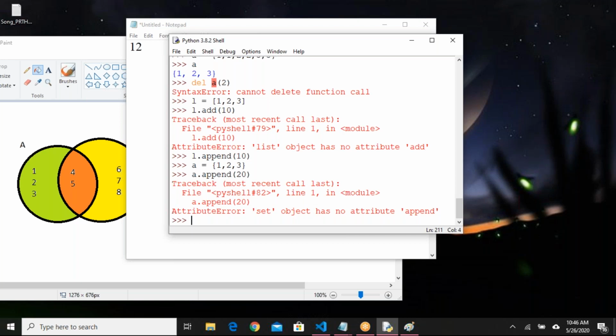Why don't you unmute yourself and talk, Ganesh? Yeah, add function is only applicable for sets. For every object, for every data type we will be having different methods, right? Like how they were created, how they were implemented. So for set they have created the add method. For lists they have created the append method. That is the difference.